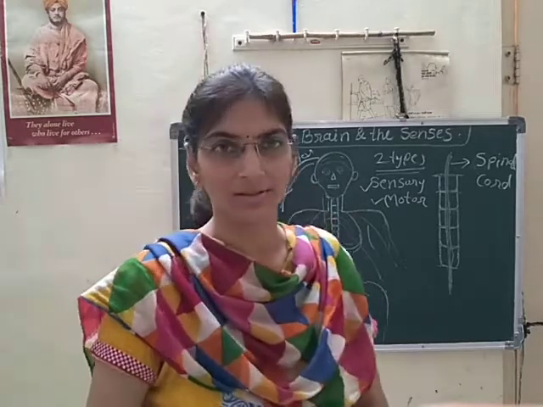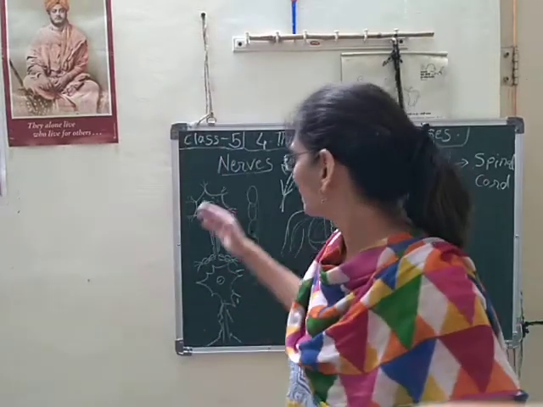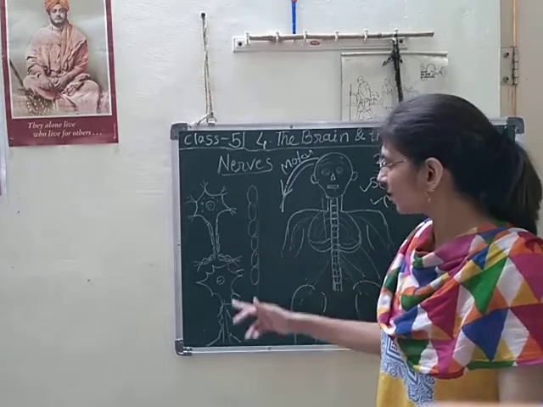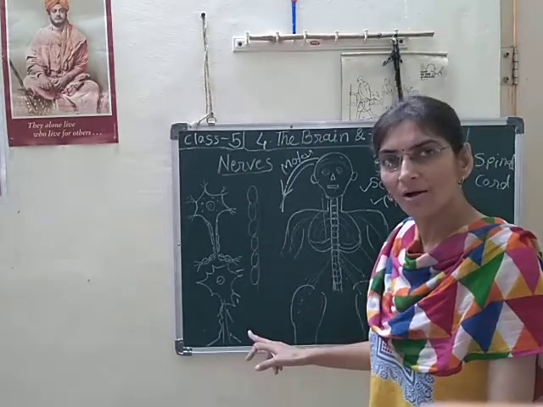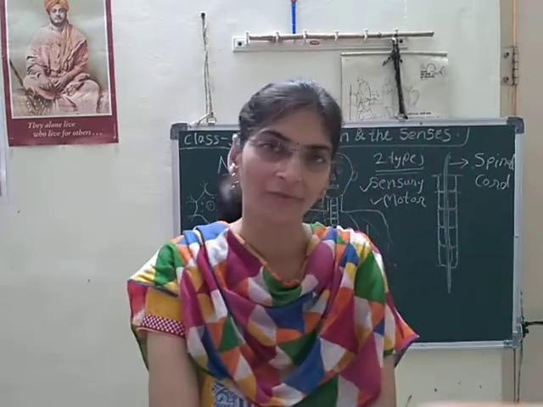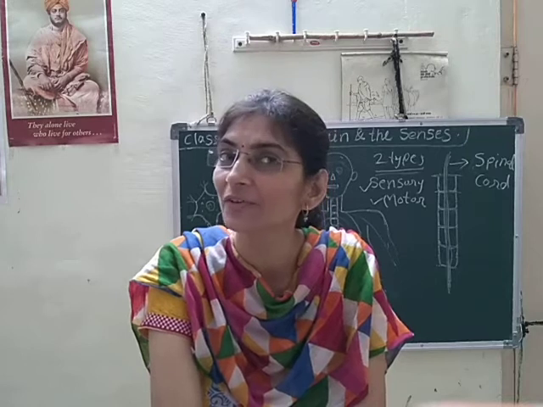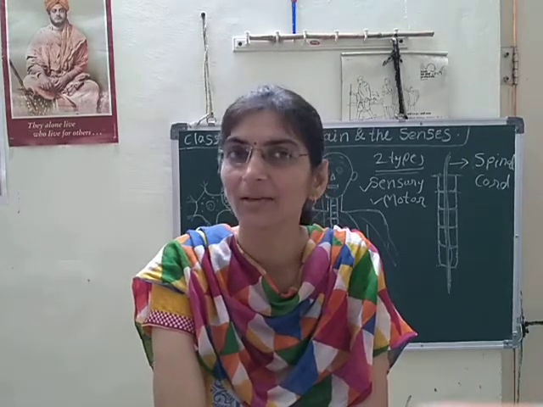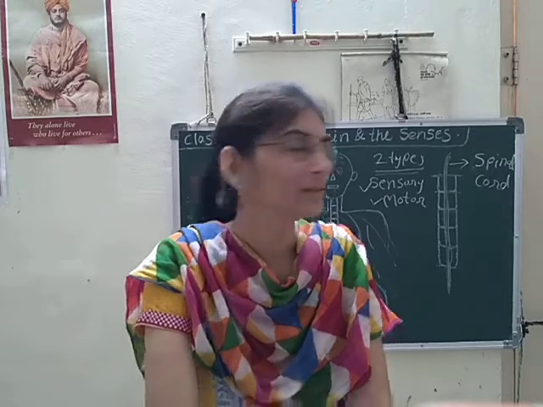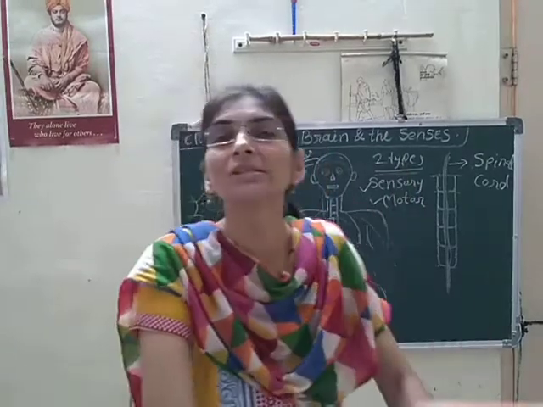What are the nerves? Nerves are nerve cells joined together, and nerves are formed. Yes, that we have seen. And how many types of nerves are present in our body? That also we have learned. Do you remember? Yes. Two types of nerves are present.